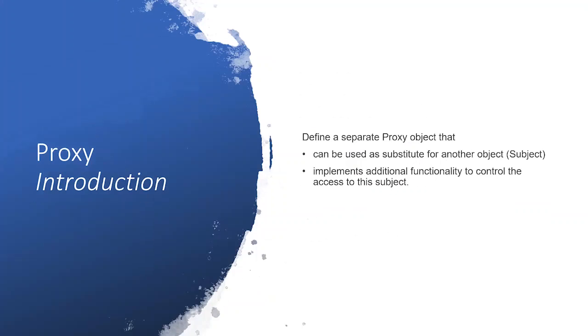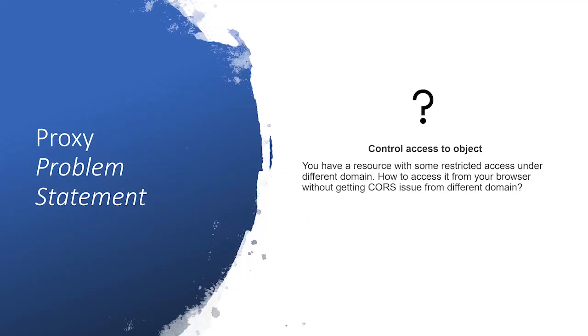I think you are very much familiar with the word proxy. Proxy is nothing but a substitute for our main object or main class. Taking the definition literally, it can also be a main person or some object also. So in what scenario do we want to use a proxy design pattern?